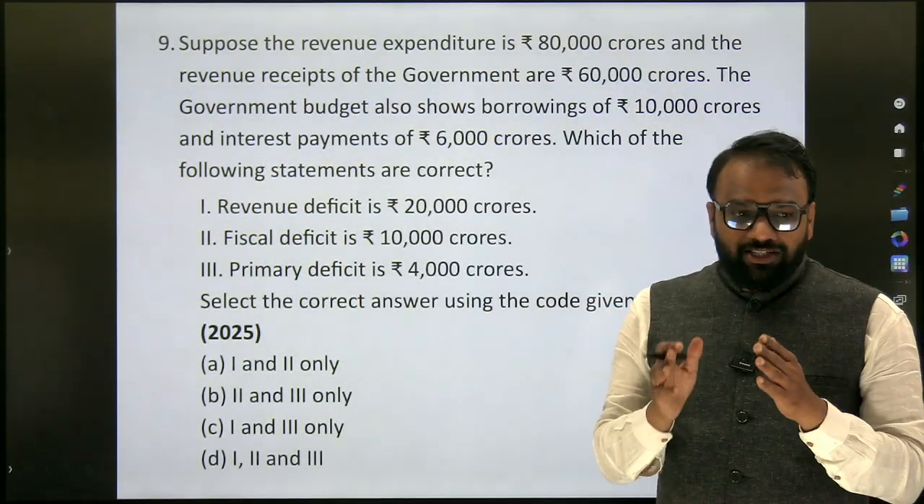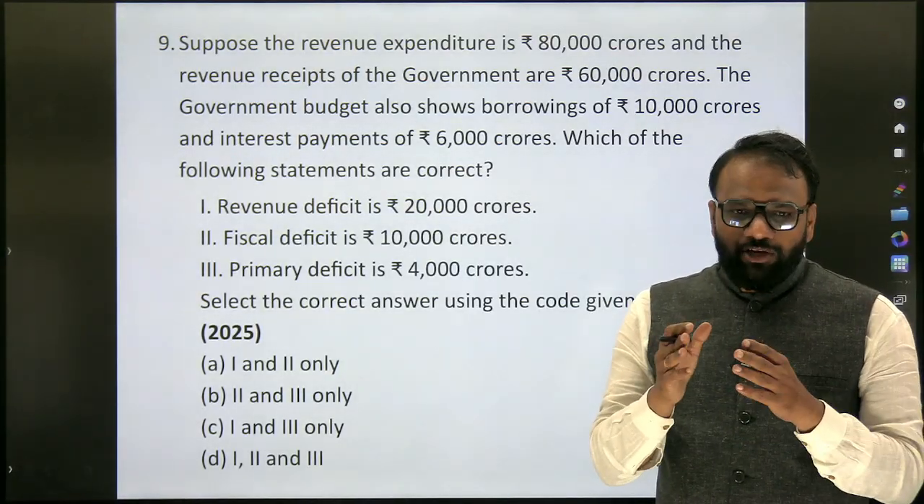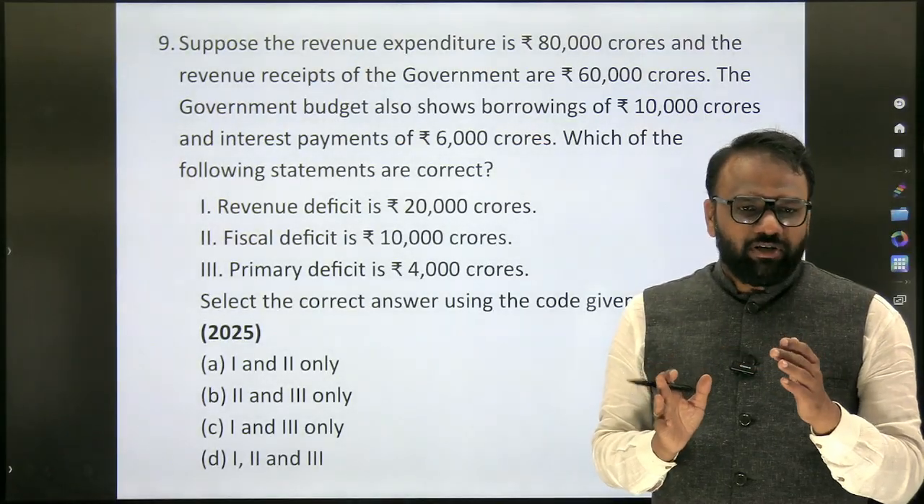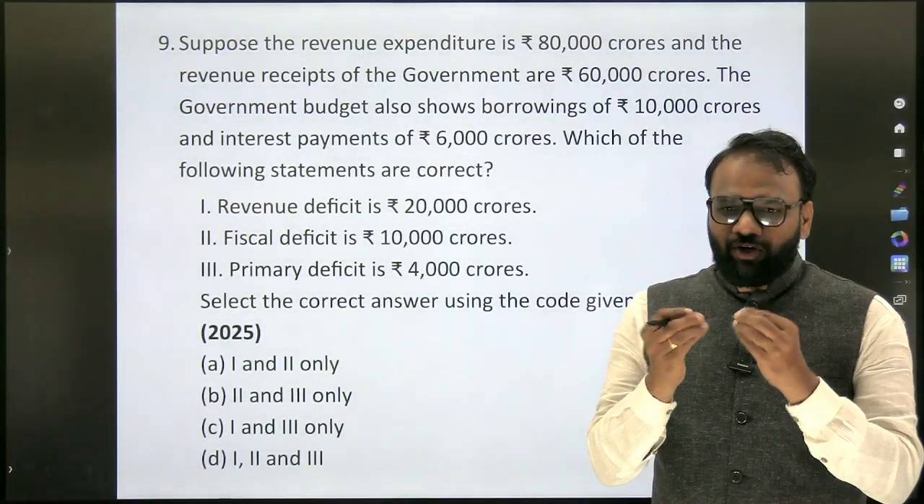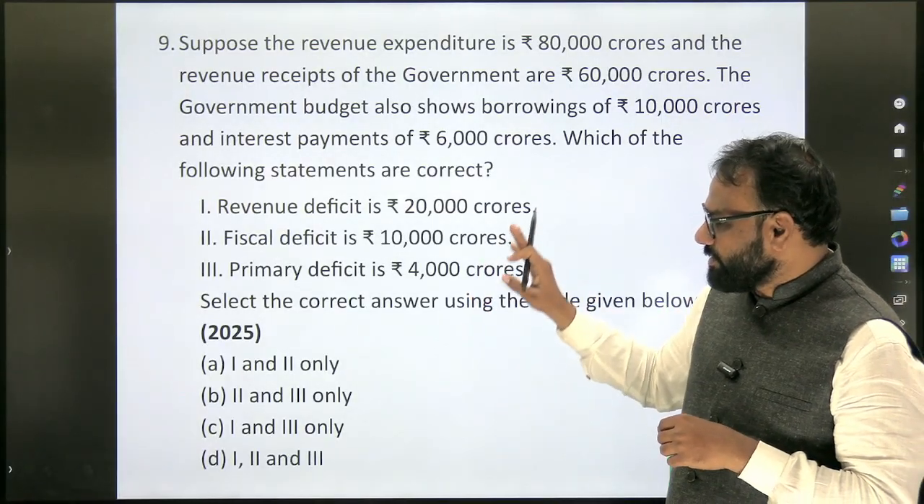See, this is the first time they have asked this kind of question. Means they give some values and they are expecting us to solve it. But whether it's an easy or tough question, it's a very easy question. Once we understand the concepts, it's a very, very easy question. So it deals with revenue deficit, fiscal deficit, primary deficit.